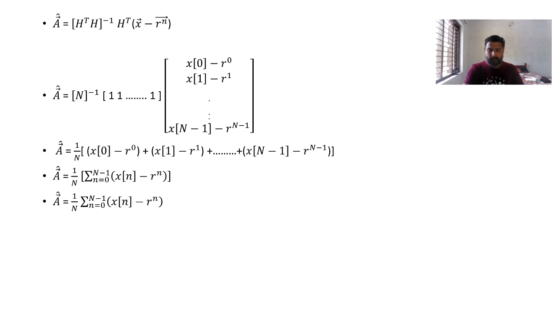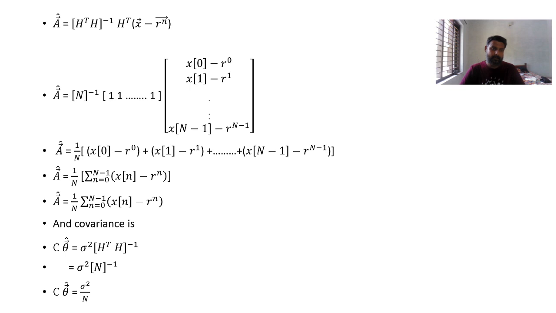Okay, and the variance, you just calculate that out. I will write directly, variance of a cap, that is sigma square h transpose h inverse, which is nothing but sigma square by n. Variance of a cap is sigma square by n. That is variance of theta, it is not theta cap, it is a cap, that is sigma square by n.